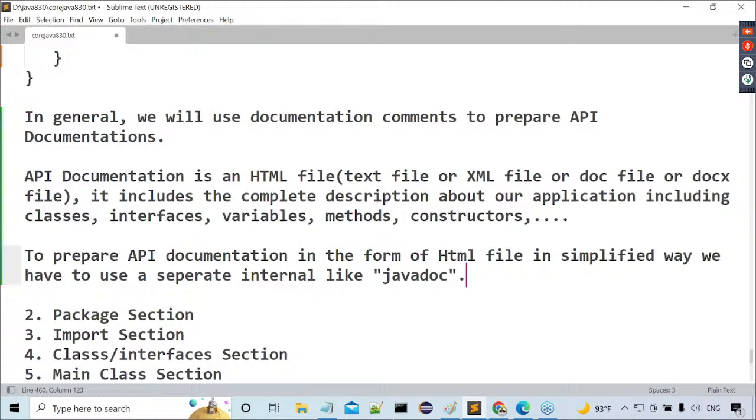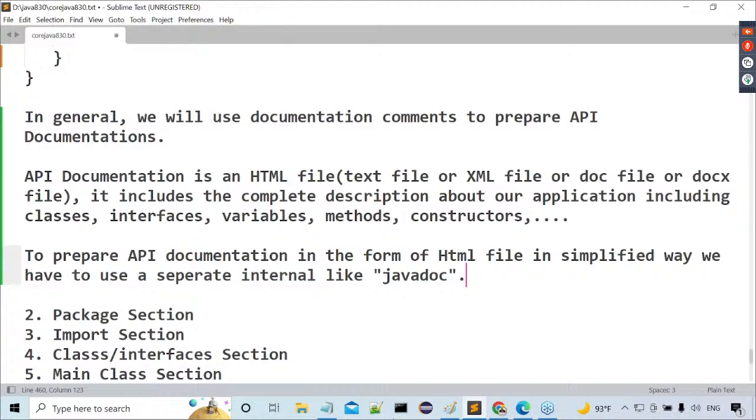So what is the solution for it now? To simplify API documentation preparation, Java has given a separate tool. What is the name of that separate tool, guys? Javadoc. That is the separate tool here. We can understand, all right, sir.